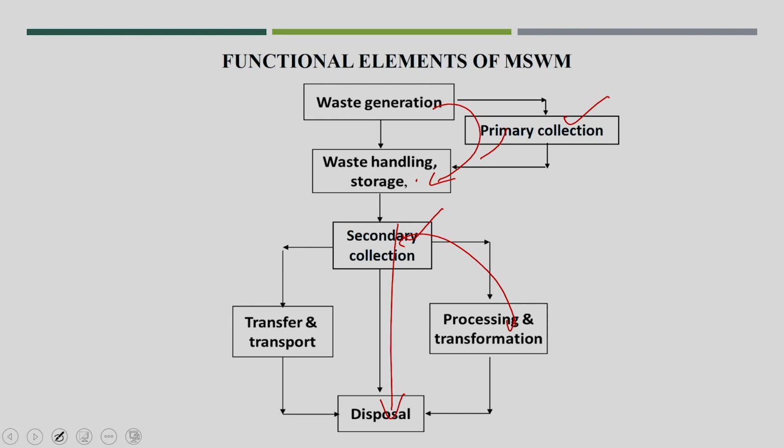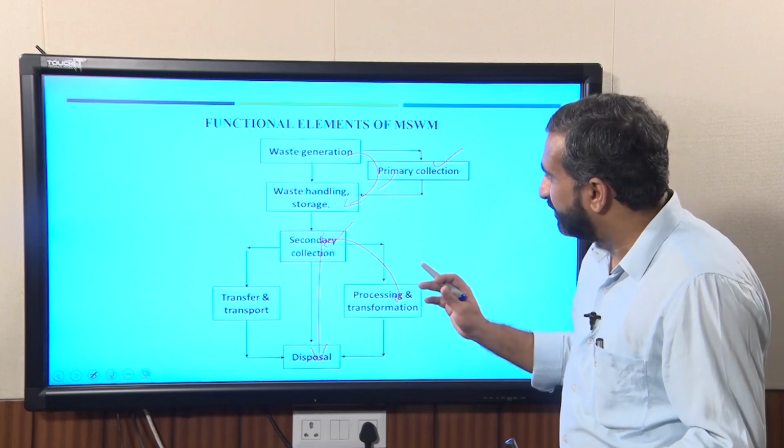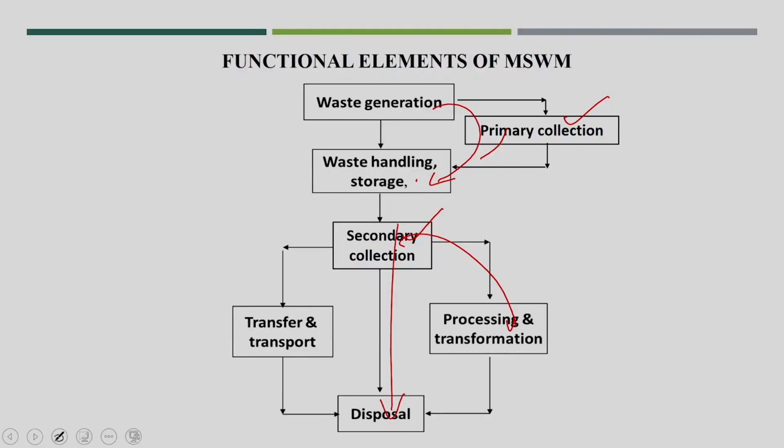Because the two activities are different, we normally consider primary collection as a collection service, and there are different services which we are going to discuss today. Similarly, we have different kinds of collection systems based on different kinds of dustbins, whether a hauled container or a stationary container, which we will discuss. Also, you will see that the entire collection from the source or the dustbin location to the disposal site is considered collection. There is no transportation here.